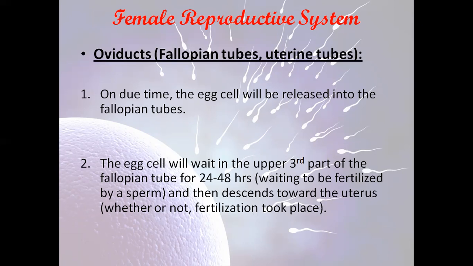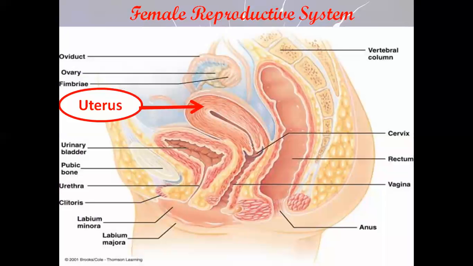It will stay in the fallopian tube and wait for about 24 to 48 hours, waiting for a sperm to come and fertilize it. Then it will descend toward the uterus. The womb, or the uterus, is the site of implantation where the embryo will be implanted. So here the egg cell will wait for about 24 to 48 hours to be fertilized by sperm. If this doesn't happen, it will move toward the uterus. So this is called the oviduct or the fallopian tube.